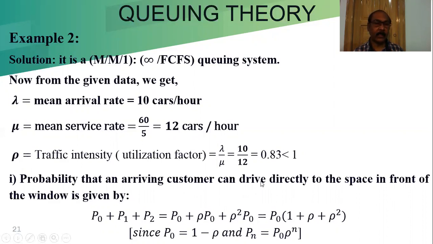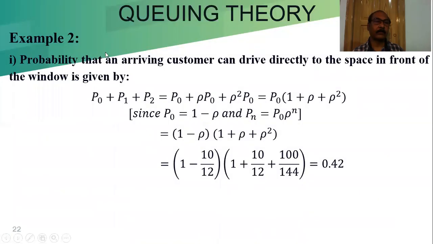Now substituting the value of rho and calculating, we will get 0.42. So the probability that a customer can arrive directly to the space for service is 0.42.